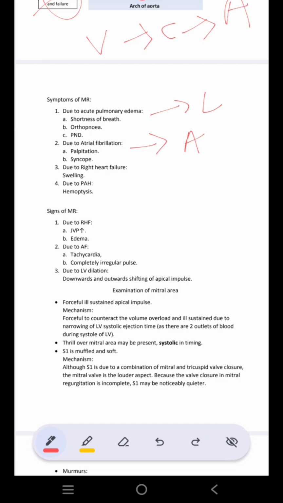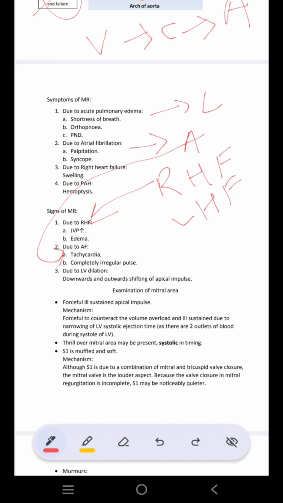जब भी signs मैं बोलती हूँ, think about the general survey. Pulse क्या होगा, BP क्या होगा, JVP क्या होगा. So pulse, what will be pulse? There will be tachycardia. Otherwise regular pulse. अगर atrial fibrillation होता है, then there can be irregular pulse. BP, there will be low BP because ultimately क्या हो रहा है, left ventricle fail कर रहा है, so low BP. JVP, if right ventricular failure is present, then JVP can be increased.